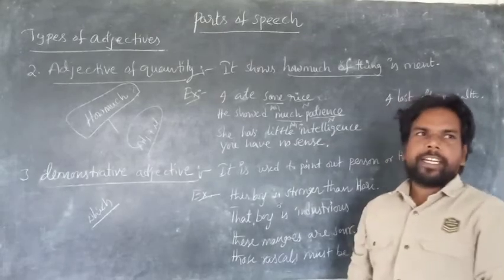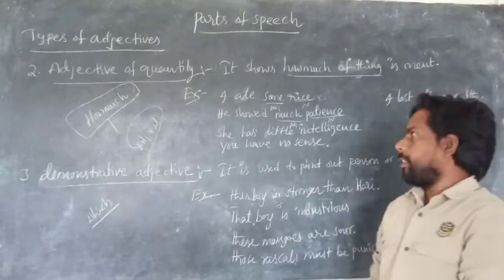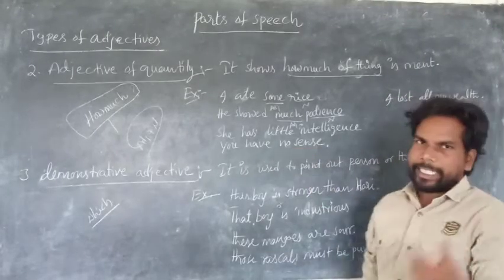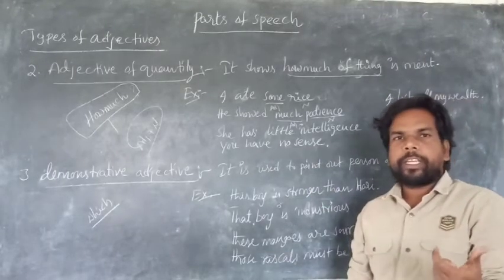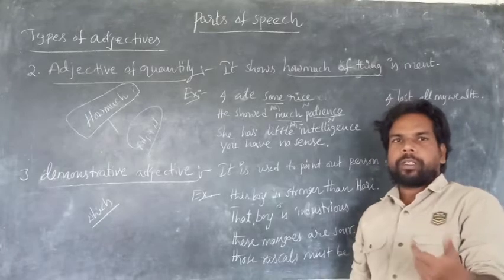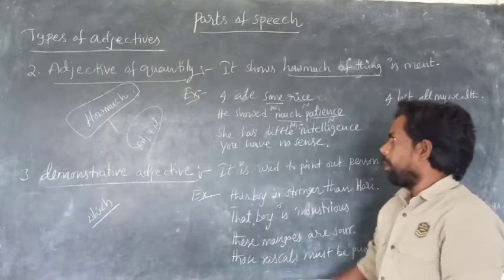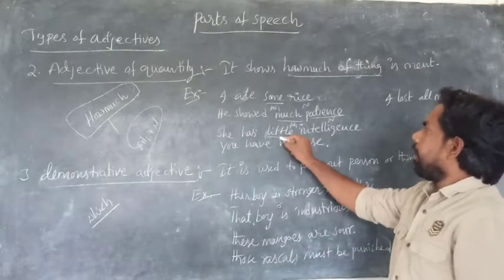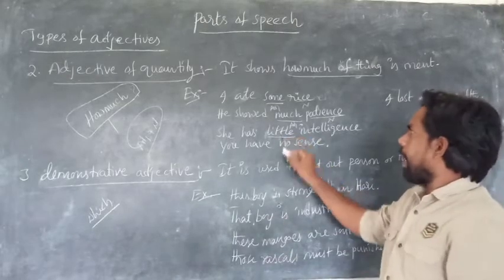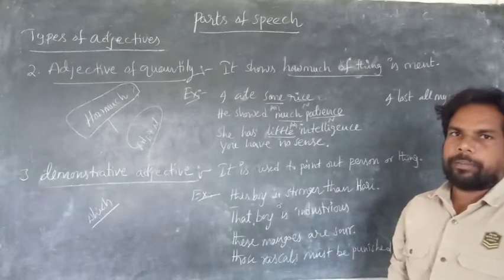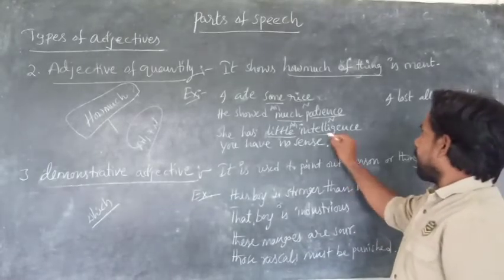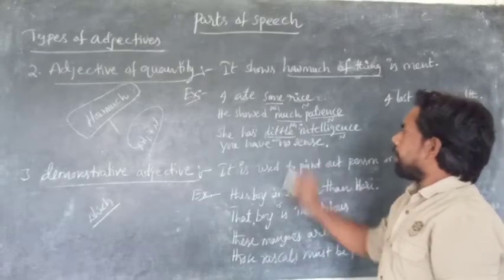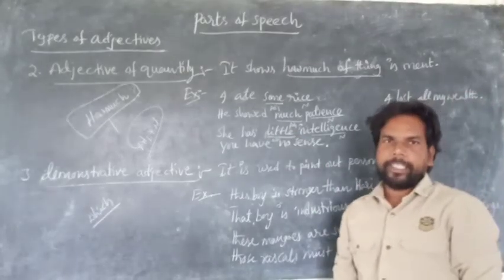Next one, she has a little intelligence. How much intelligence does she have? Little. Little we can measure, but we can't count. So how much intelligence she has? Little. Little is called adjective of quantity. And here intelligence is a noun, and little is called adjective. Is it clear?